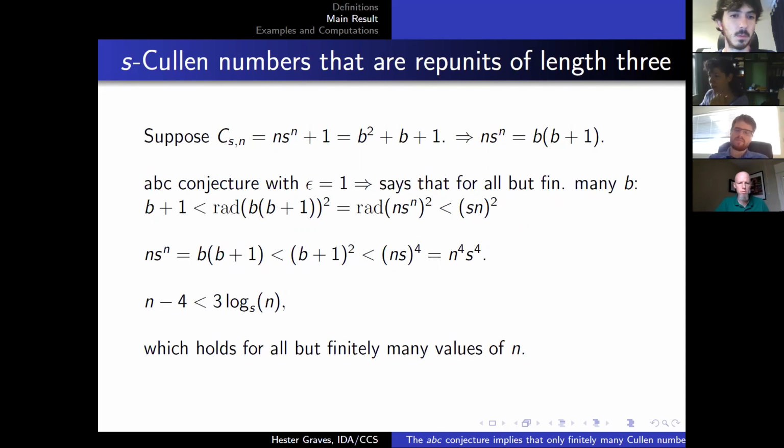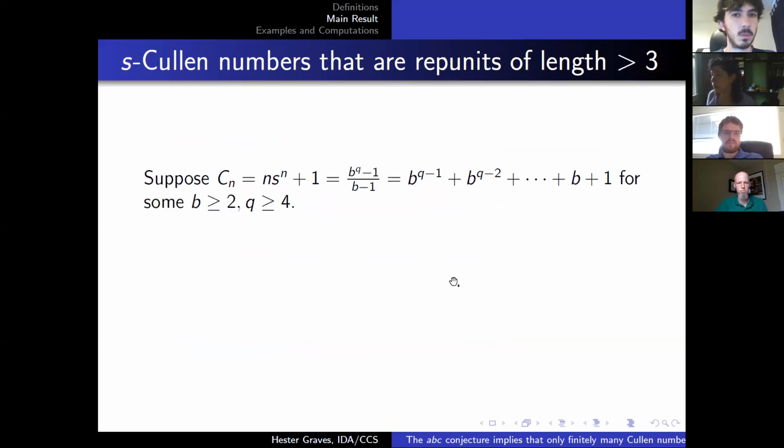So there we go. It's proven, right? We have finitely many exceptions depending on b. We have finitely many exceptions for the values of n with this polynomial less than this log. So it's proved. So now let's move on to s-Cullen numbers that are rep units of length greater than 3.